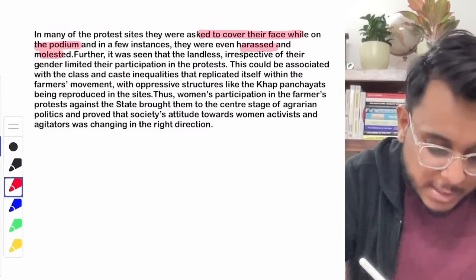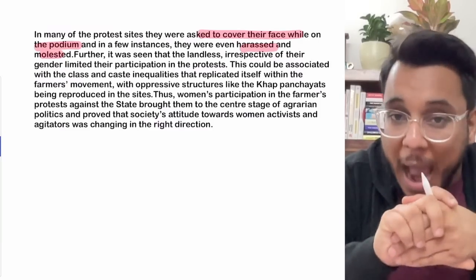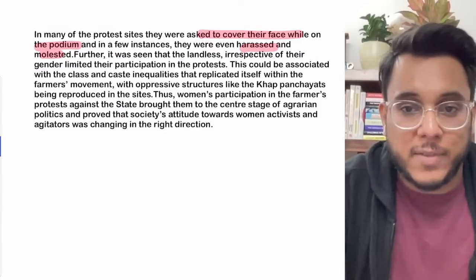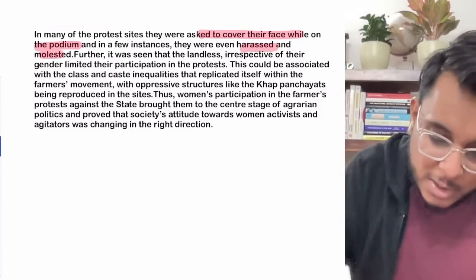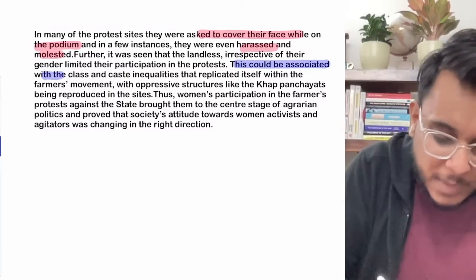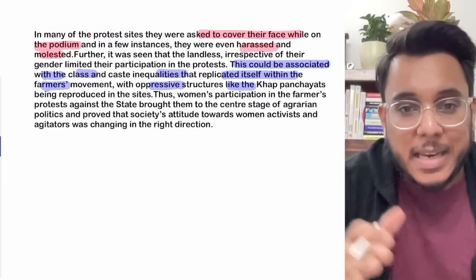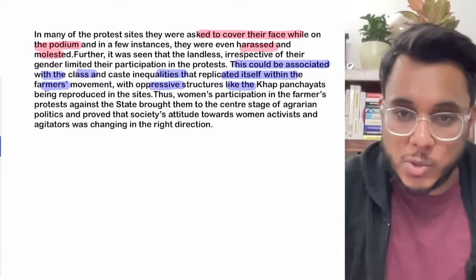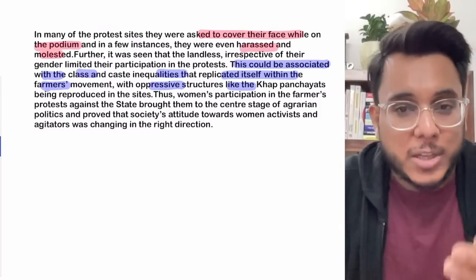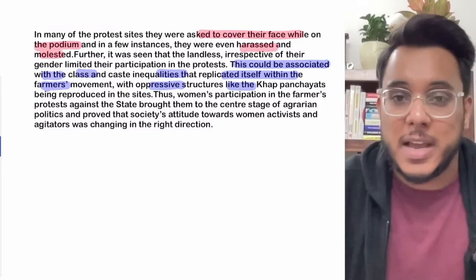Fine. Further, it was also seen that women are landless. Even so, women still asserted themselves. So understand this: when we talk about India, there are class and caste inequalities, and these inequalities are roped into agriculture also, and because of that, women are often discriminated against. But in the way women participated in the farm protest, women became the center stage of this entire movement.